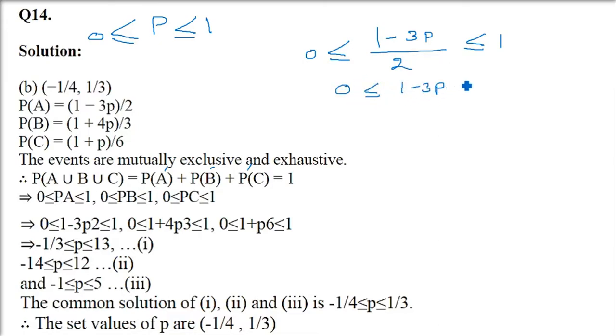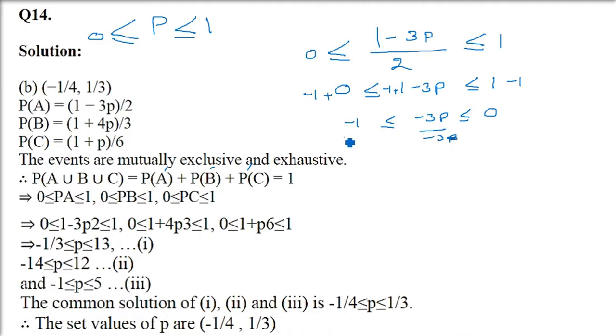0 less than or equal to 1 minus 3p, and this is going to be not 1, this is 2. I'll just change it. So it will be between 0 and 2. Now let us subtract 1 because we want to get rid of 1. So just add minus 1 on all sides. So this is minus 1, this gets cancelled, minus 3p, and this is 2 minus 1, that is 1. Divided by minus 3.